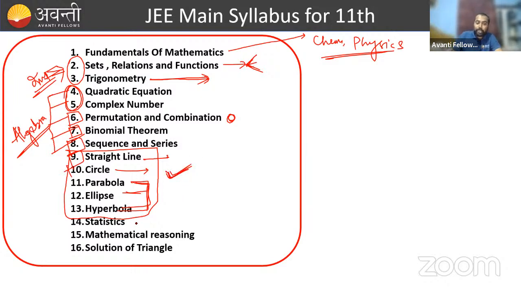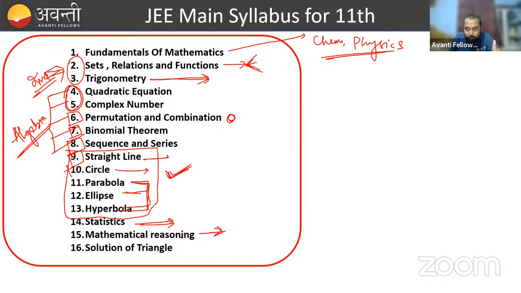Okay, and statistics. Come to statistics and mathematical reasoning. These 2 topics are very easy, and you will get absolutely 2 questions which you can easily solve in entrance examinations.